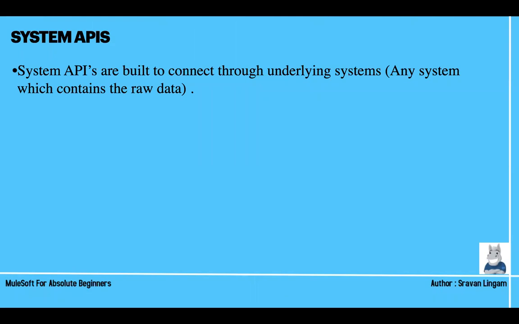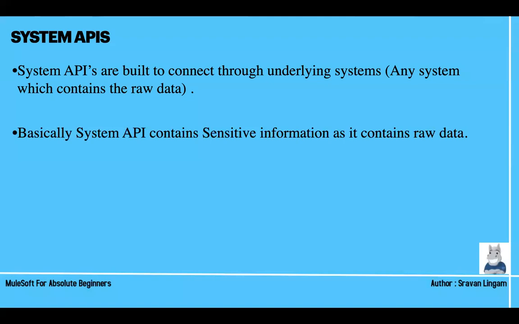Whenever your code connects to a database or Salesforce, which contain raw information, those APIs are called system APIs. Basically, system APIs contain sensitive information as they contain raw data. This is a pretty general statement, right? Whenever an API contains sensitive information or raw data, we call it a system API. Next, it should never be exposed for public use.